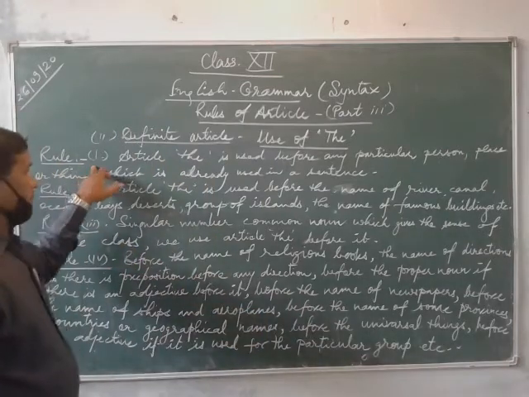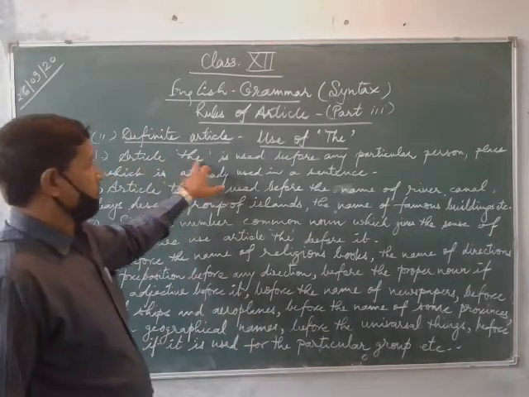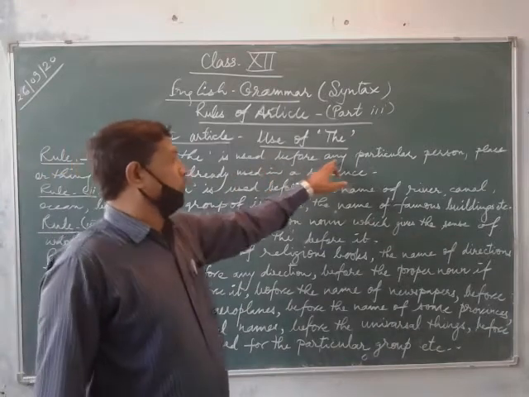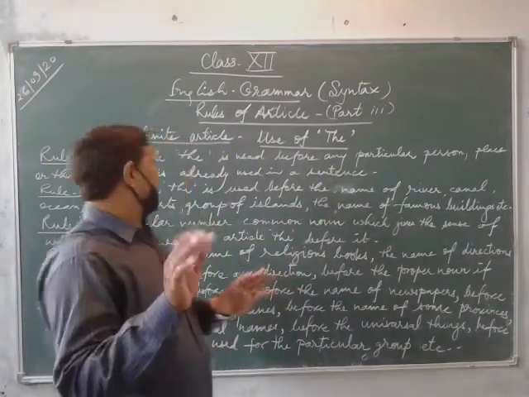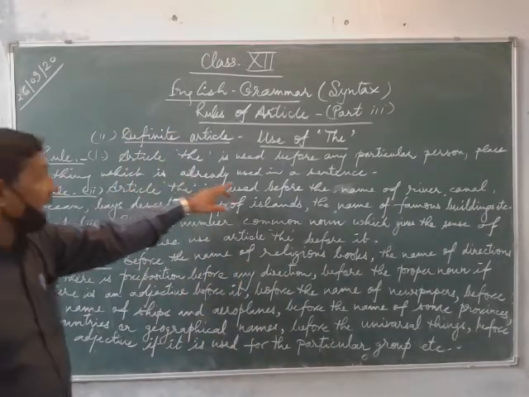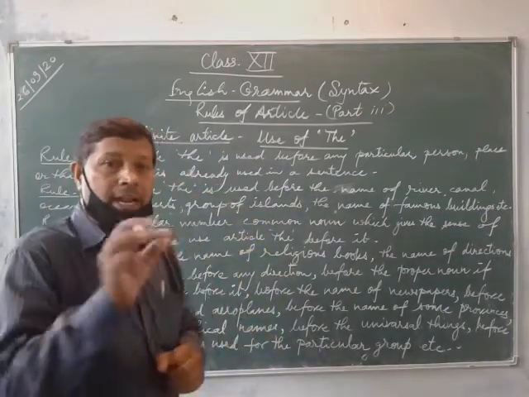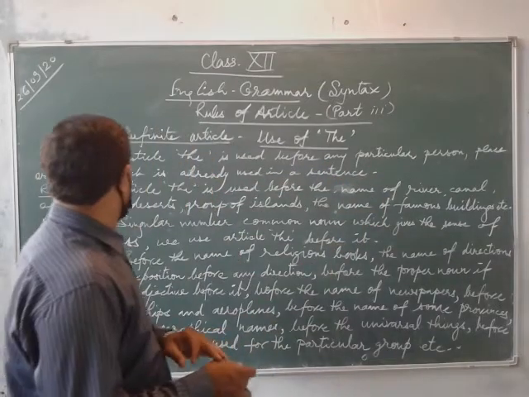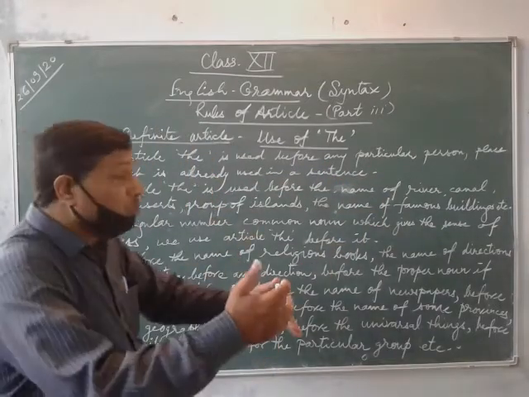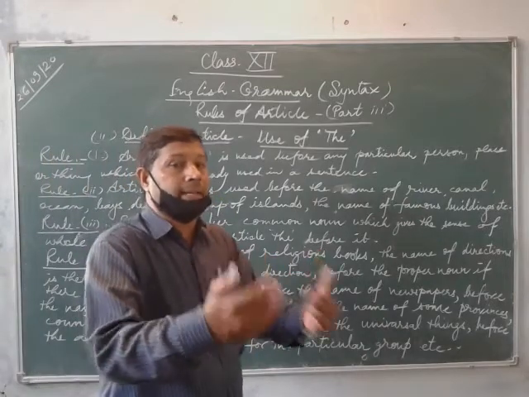First rule, article the is used before any particular person, place or things which is already used in a sentence. Make it very clear. It is used before any particular person, place, animal or things which is already used in a sentence.